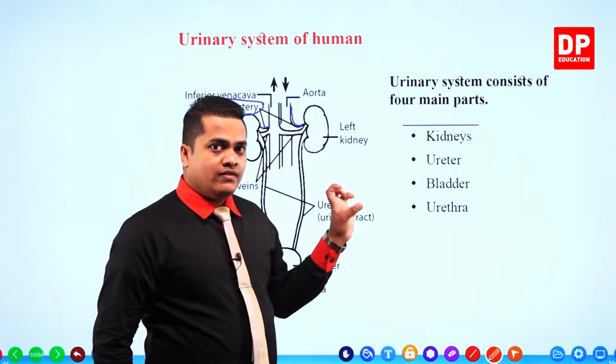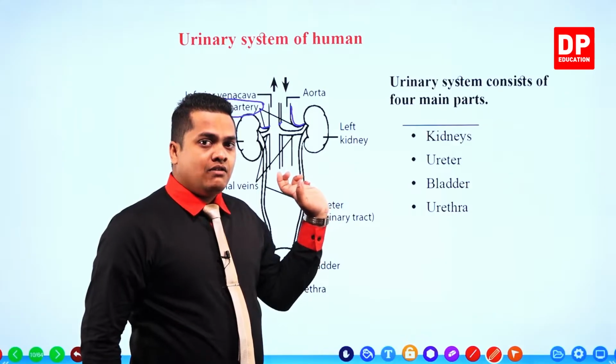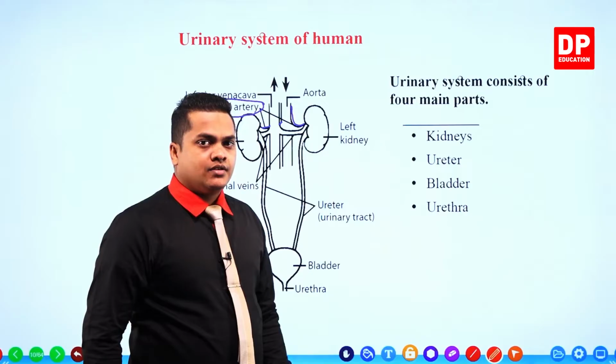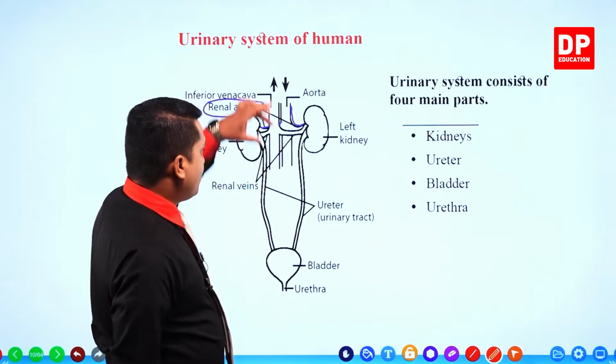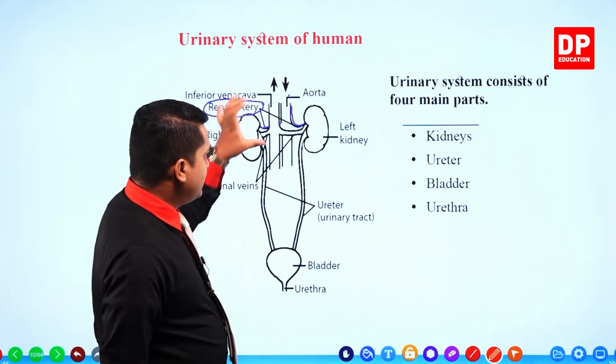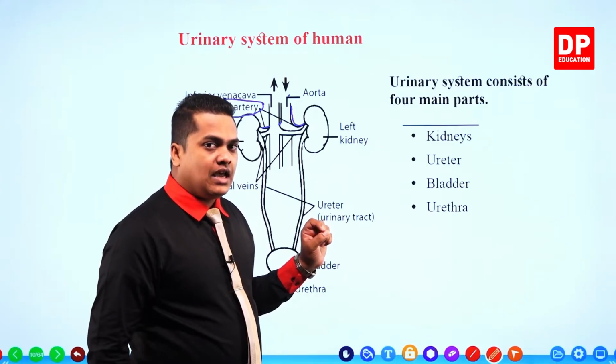Then the leftover part, whatever the filtration should be, is once again provided to the blood, right? The blood coming from the aorta is directed towards the left and right kidneys through the renal artery.